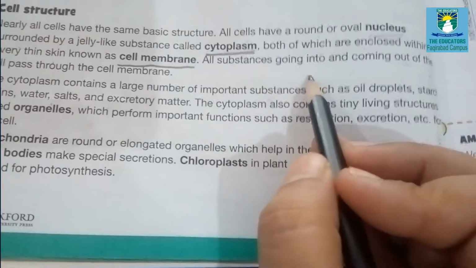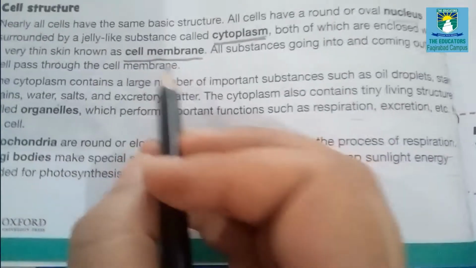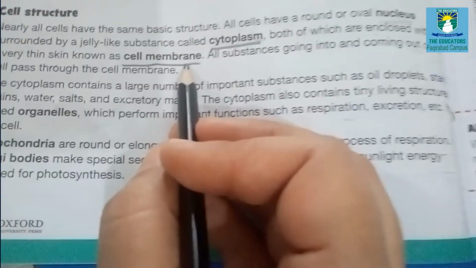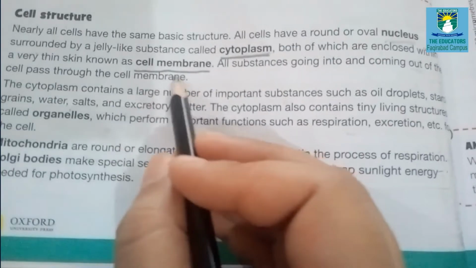All substances going into and coming out of the cell pass through the cell membrane. What is the function of the cell membrane? All substances go in and come out through the cell membrane.